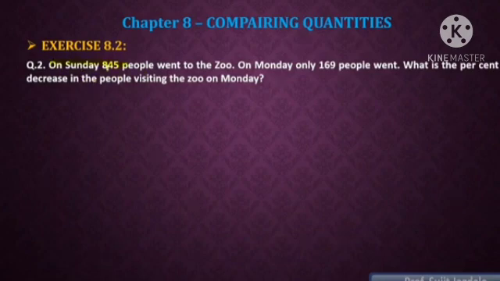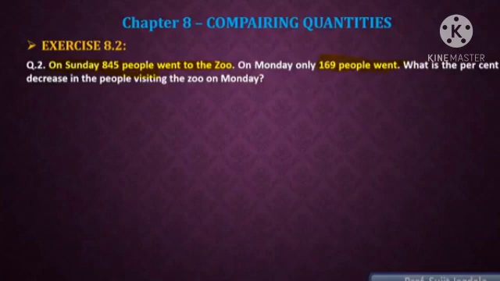Now on Sunday 845 people went to the zoo. So in a particular city, one zoo is there where 845 people went on Sunday, because Sunday is a holiday. So that's why most of the people went to that zoo. How many people went to that zoo? 845 people. Then on Monday, there is no holiday, so only 169 people went to that zoo.